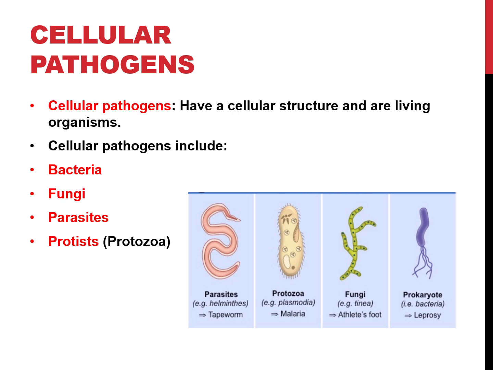So what are our cellular pathogens we're looking at that are trying to invade? We have bacteria, fungi, parasites, and protists. The main one here for protists is going to be the Plasmodium, which is the malaria-causing organism. You have parasites. We normally tend to work with worms, parasitic worms, in this case.